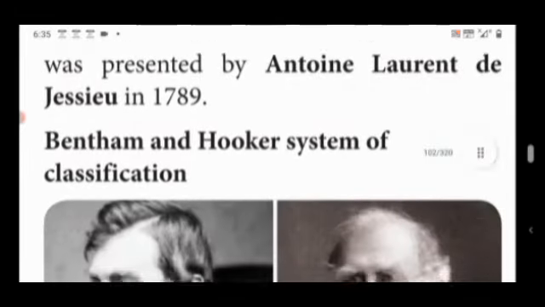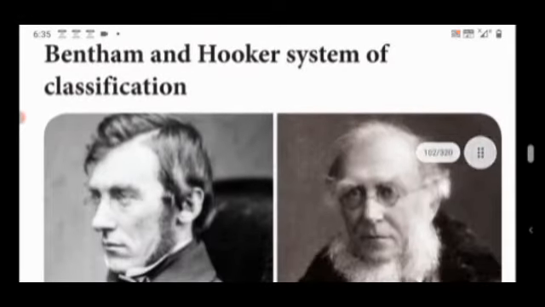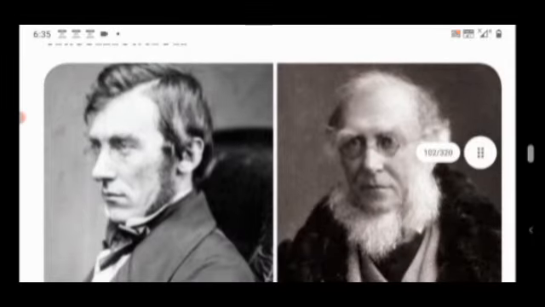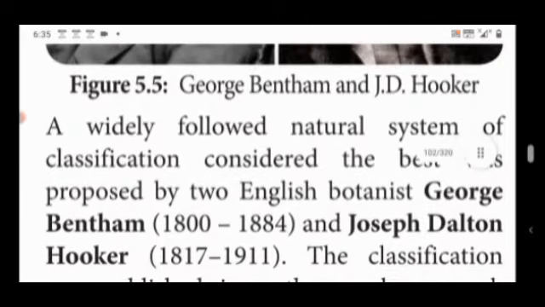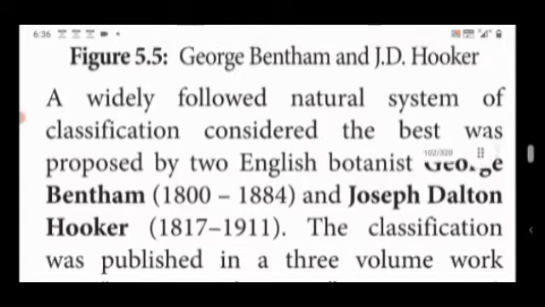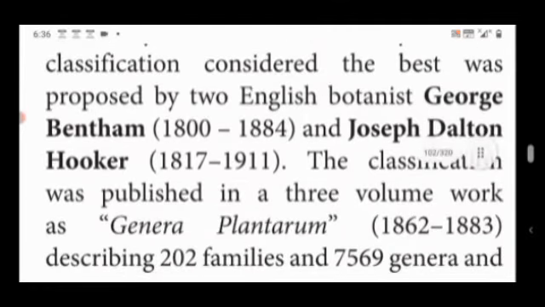Bentham and Hooker system of classification. This system of classification was proposed by George Bentham and Joseph Dalton Hooker. A widely followed natural system of classification, considered the best, was proposed by two English botanists, George Bentham and Joseph Dalton Hooker.